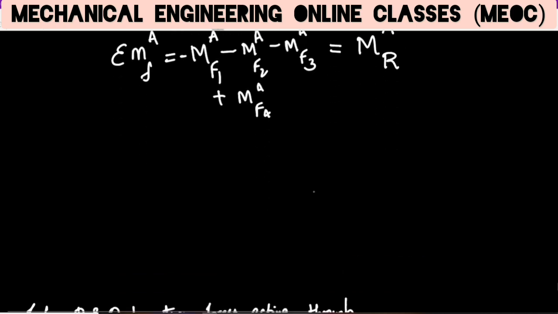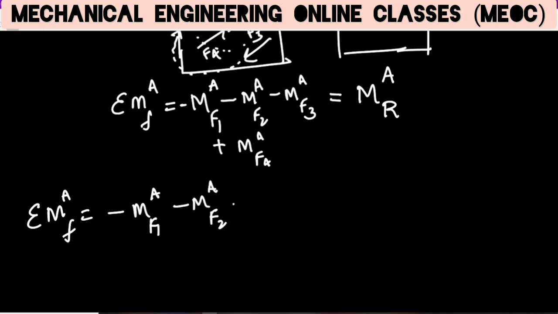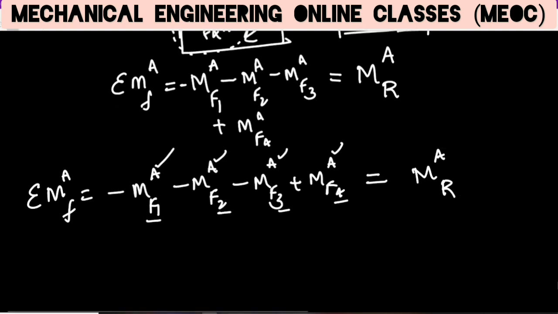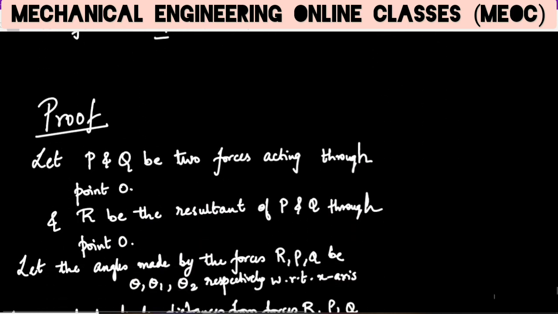So the sum of all these moments, considering all the individual forces, moments about a particular point, will be equal to the moment of the resultant of the forces F1, F2, F3, F4 about the same point A. This is what the principle of moments states. Let us see if Varignon's theorem can be proved.